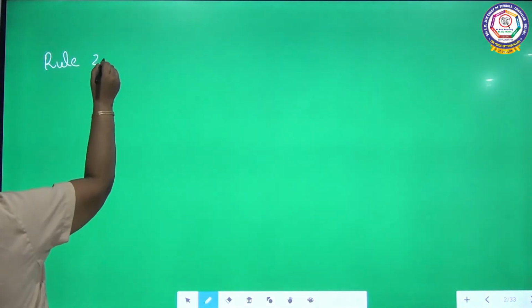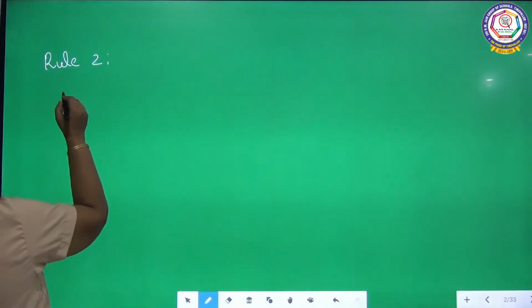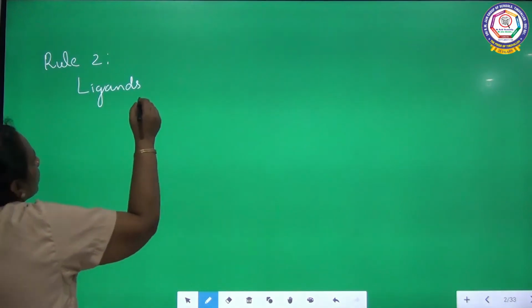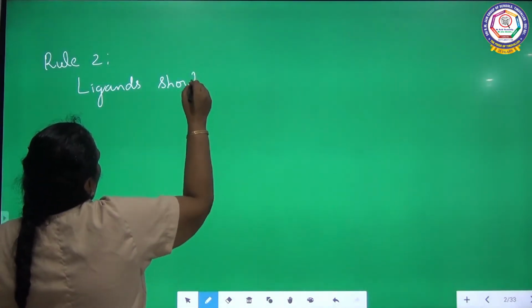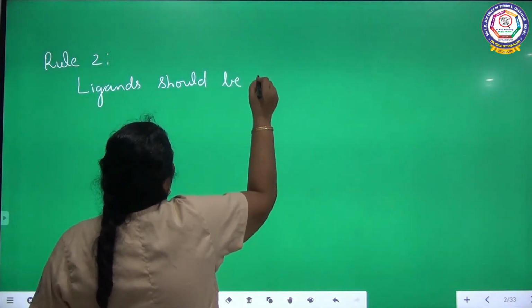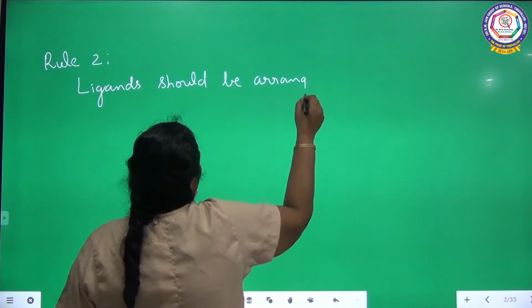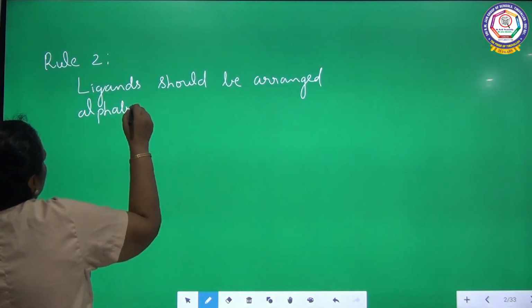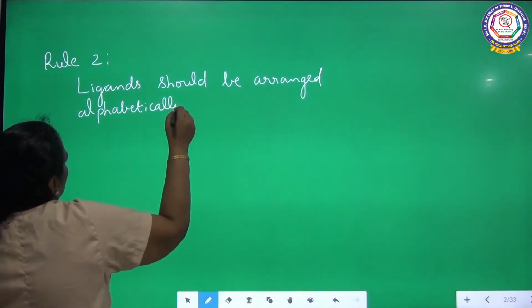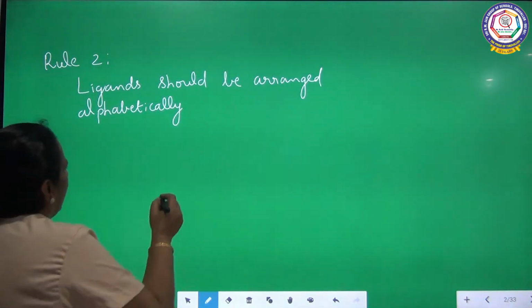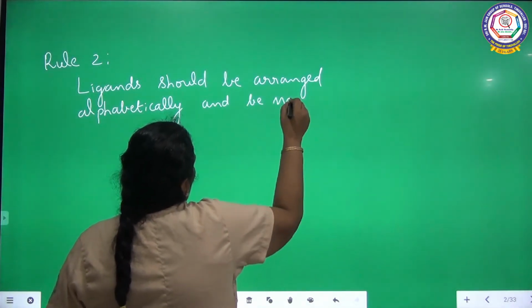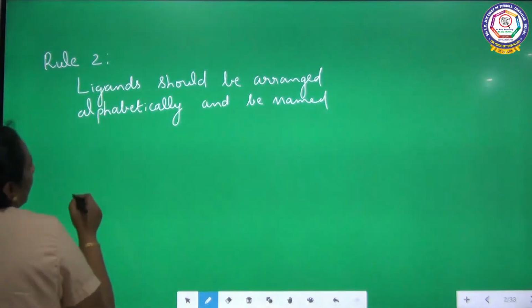Rule number 2. Ligands should be arranged alphabetically and be named before the central metal ion.